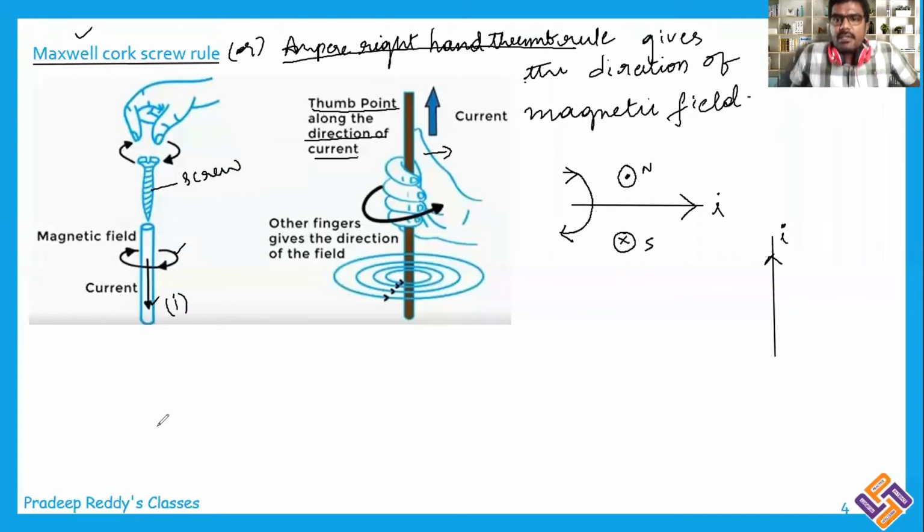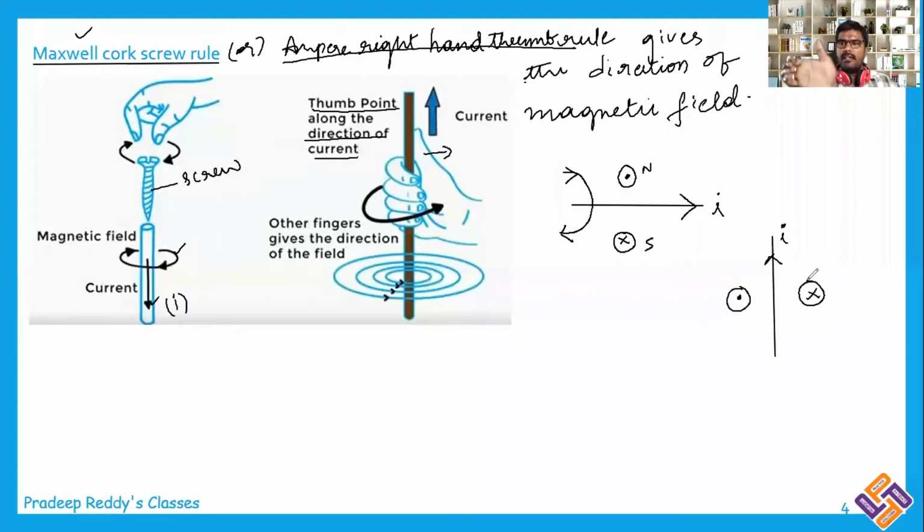So if it is the right side, you need to show the current direction like this. This is the thumb finger. The thumb finger represents the current direction, and on the right side of the current carrying conductor, these four fingers are towards your side. So on the right side of the current carrying conductor, the magnetic field is inside, towards you, and if it is the left side, it is my side. Therefore here it is out, and here it is into.